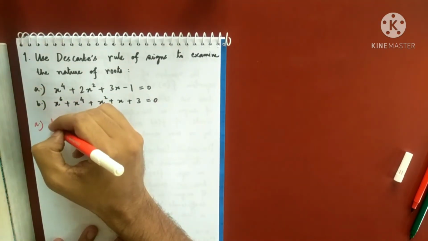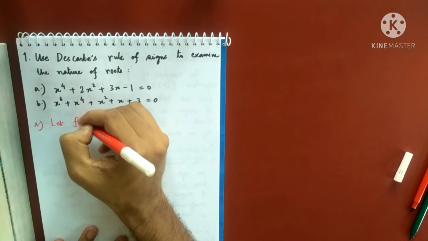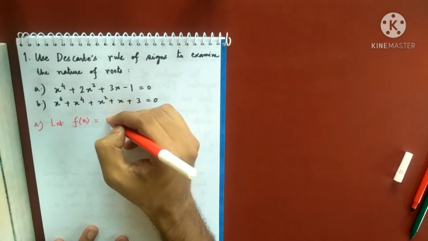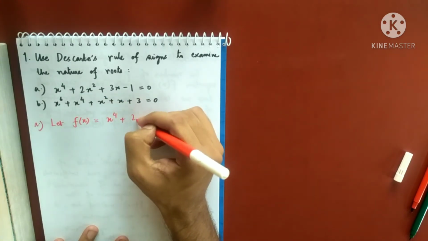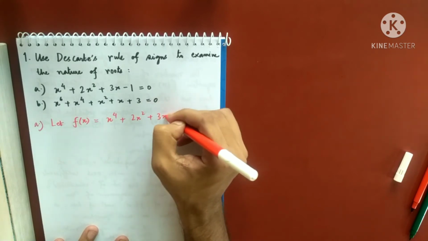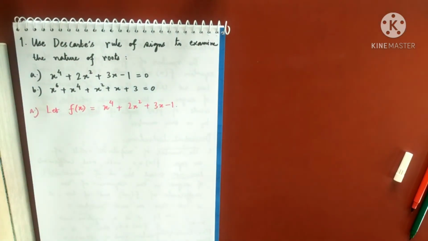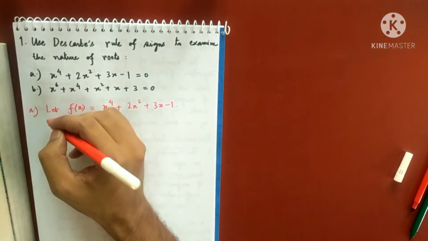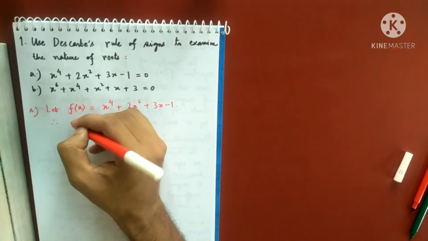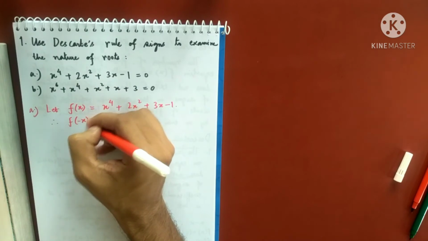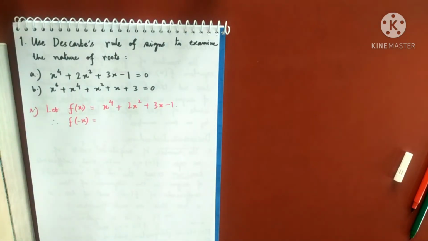What is A? Let f of x equal x to the power 4 plus 2x square plus 3x minus 1. So this is our f of x. We also find out f of minus x, because to find the negative roots we want f of minus x. What is f of minus x? You replace all the x by minus x.